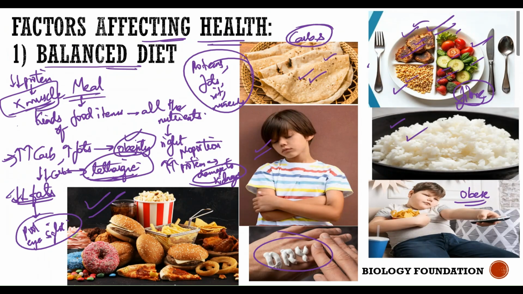Okay, why? Because your stomach feels full because you are getting the energy, but your body is not getting the essential nutrients, carbohydrates, proteins, fats, vitamins, and minerals that it needs for its maintenance and sustenance. So, junk food therefore must be avoided, and we should consume junk food only once in 3 months or once in 2 months. Okay, and it is not good for our health. So our diet must be a balanced diet where it must include all the food items in right proportion.